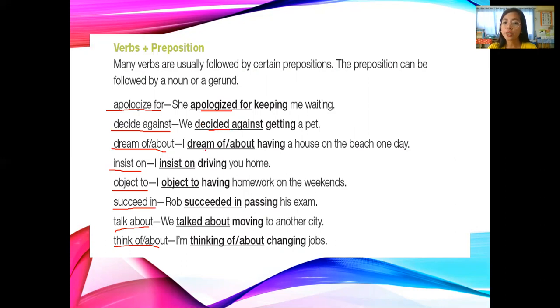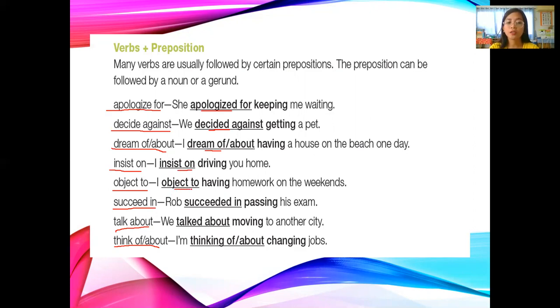Number 3, I dream of, like, what did you dream last night? I dream of or about having a house on the beach one day. Wow, I want it too. Next is I insist on driving you home.